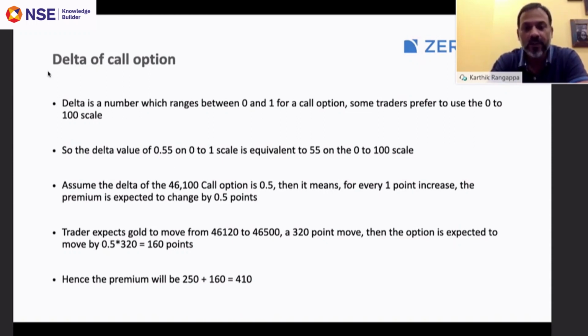We know that the call option premium increases with the increase in underlying. Therefore, the new premium will be 250 plus 160. That's equal to 410.